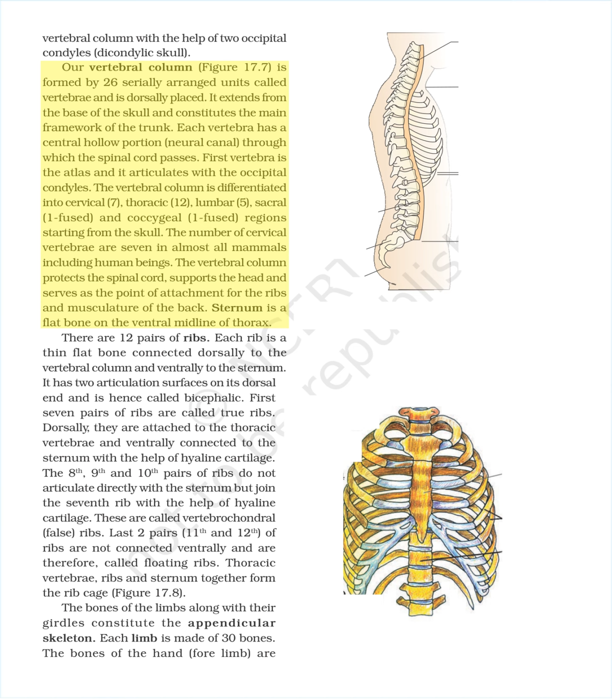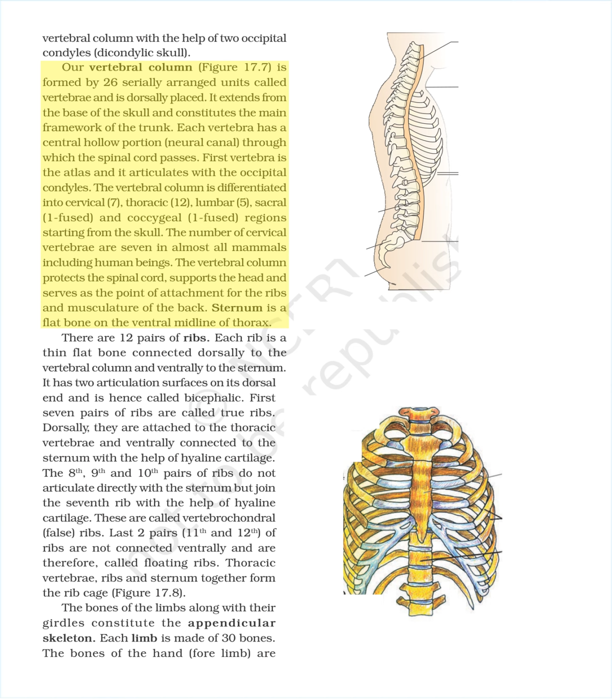The vertebral column is differentiated into cervical, 7, thoracic, 12, lumbar, 5, sacral, 1 fused, and coccygeal, 1 fused, regions starting from the skull. The number of cervical vertebrae is 7 in almost all mammals including human beings. The vertebral column protects the spinal cord, supports the head and serves as the point of attachment for the ribs and musculature of the back.